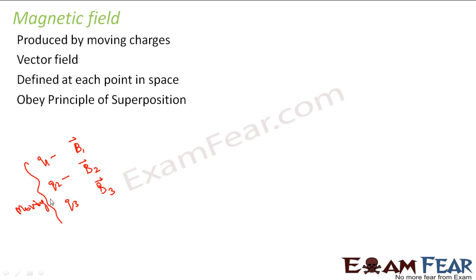Only if they are moving can they produce some magnetic field. So what would be the net magnetic field of the system? The net magnetic field will be the vector addition of the individual magnetic fields. I hope you are clear with all these points. They are all similar to electric field except the first one, because in case of electric field, they are produced by static charges.